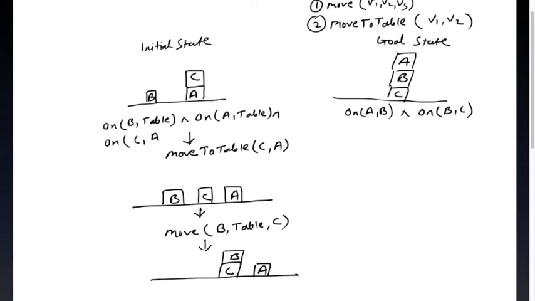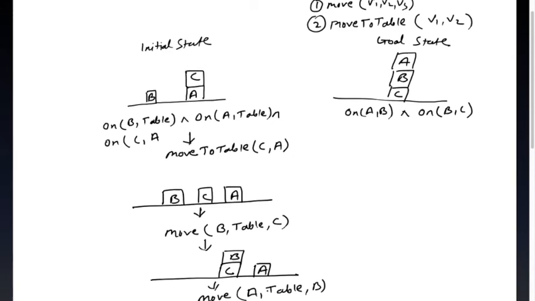Next, A should be on top of B. So what is my next move? I have to move A, which is there on the table, onto B, right?